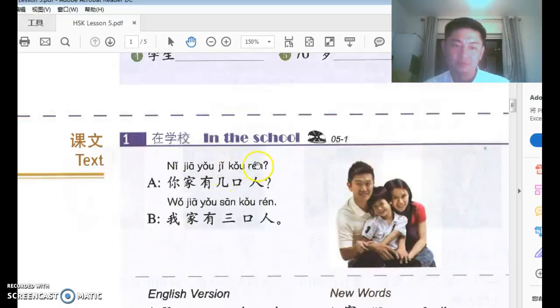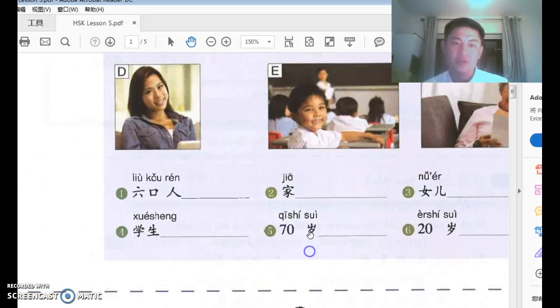And the question there involves another very difficult concept: where do you put the WH word, how many? The answer is you replace the information you want to question directly with the WH word. So my family has 3 people. If you want to question the word 3, you say 我家有 how many people? So 几口人. Okay, so that's that.